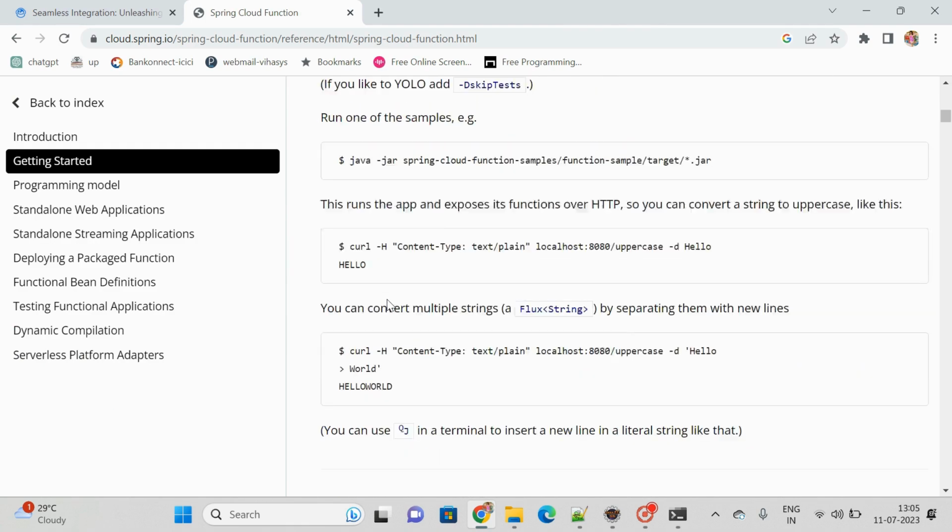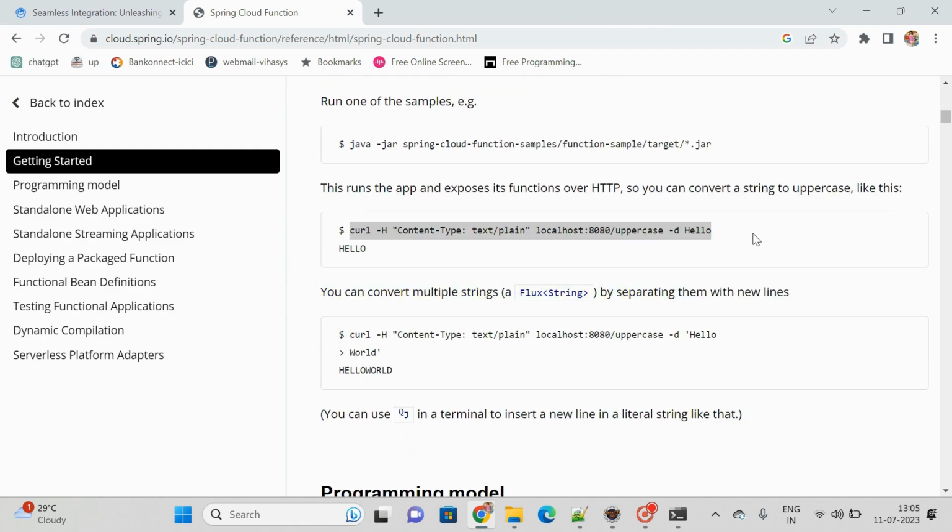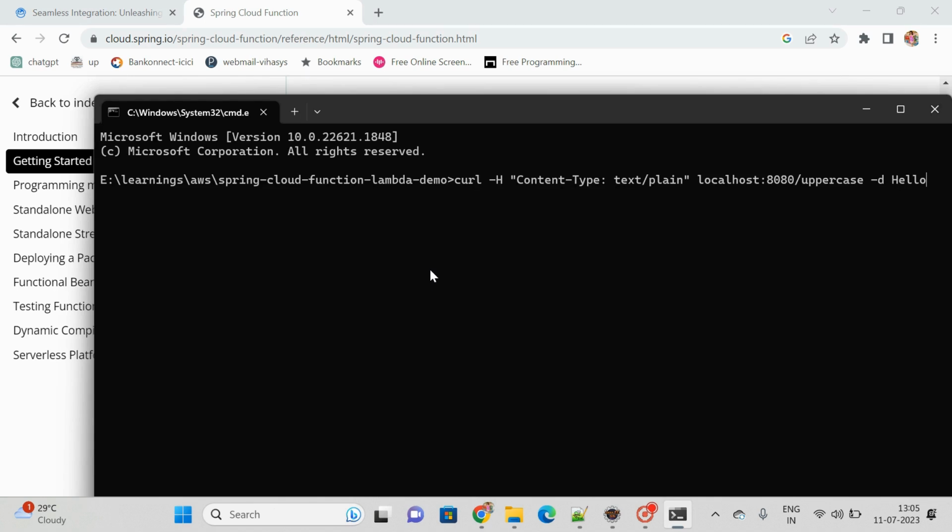Let me copy this and come back here: curl -H content type localhost:8080/. Here you give your method name only, as the REST endpoint URL.